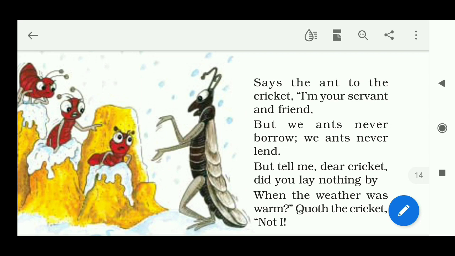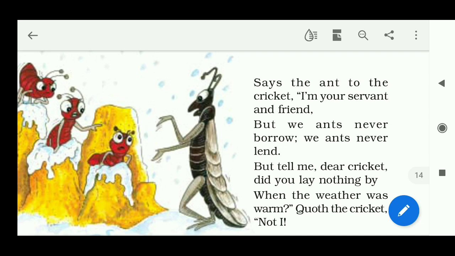And we ants never lend. So also we are not ready to lend our things to anyone. We are not asking anything from anyone, and we are not ready to give anything to anyone. That is our policy. So I can't give you anything.